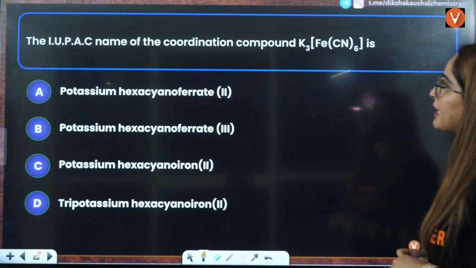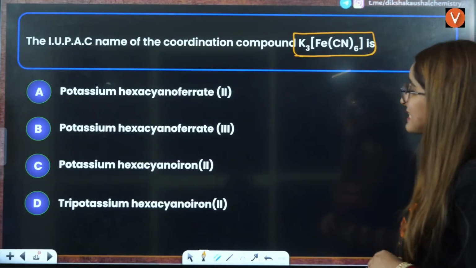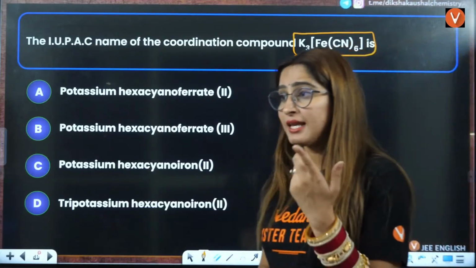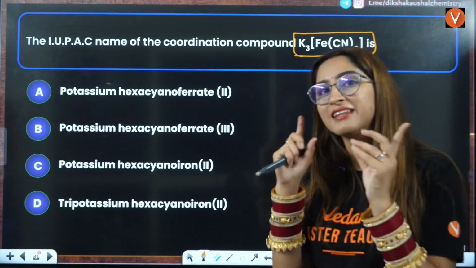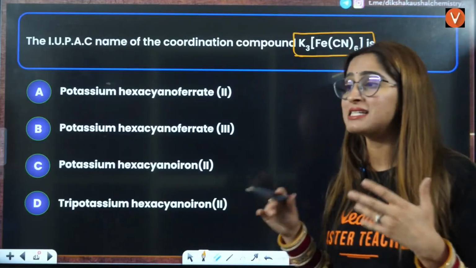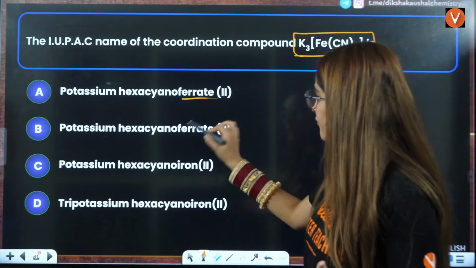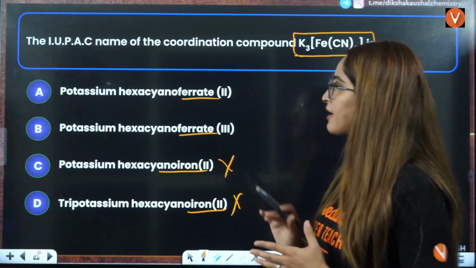The IUPAC name of the coordination complex. Now, the first elimination point will be that the iron central metal atom is in the anionic position. That means it is in the coordination sphere, and that is anionic. So it will be ferrate. Iron will not be there, that will be ferrate.